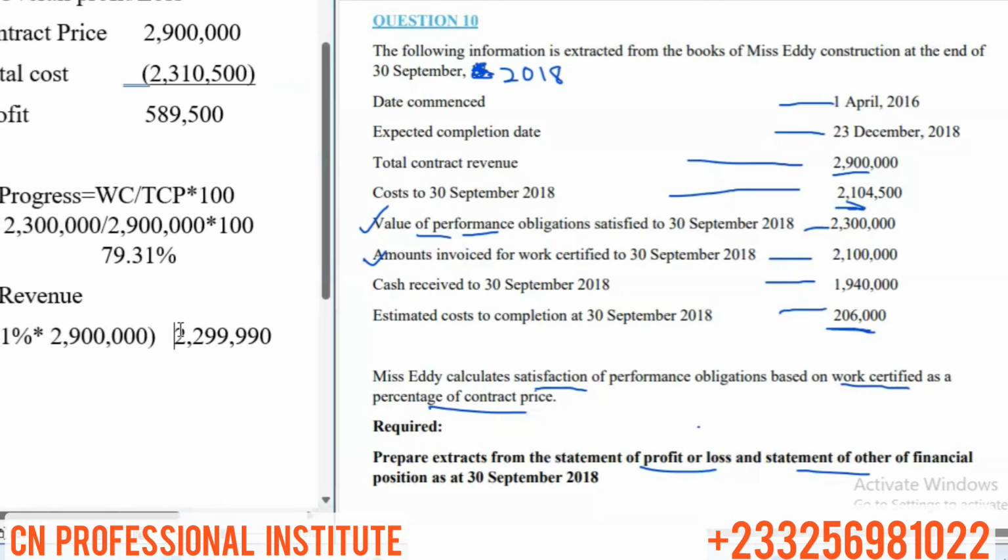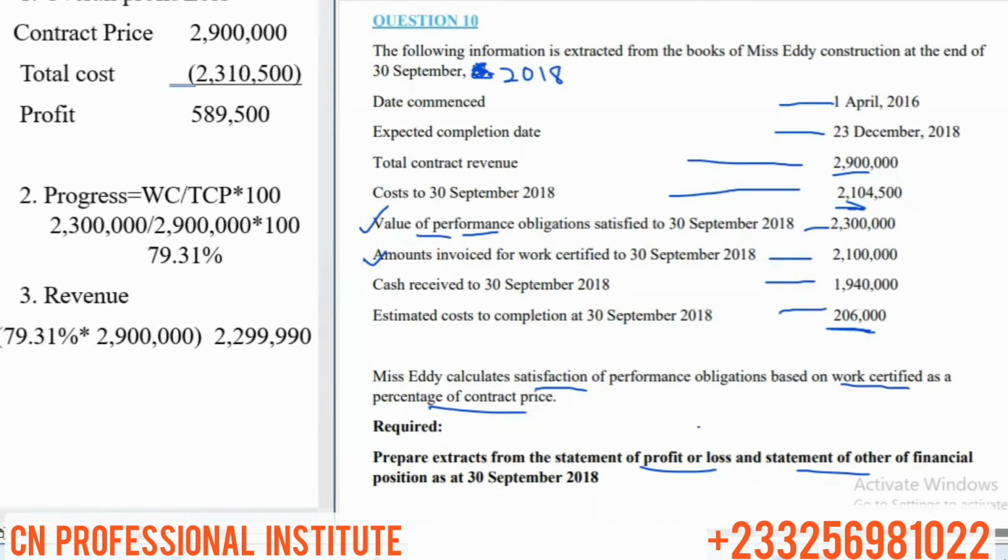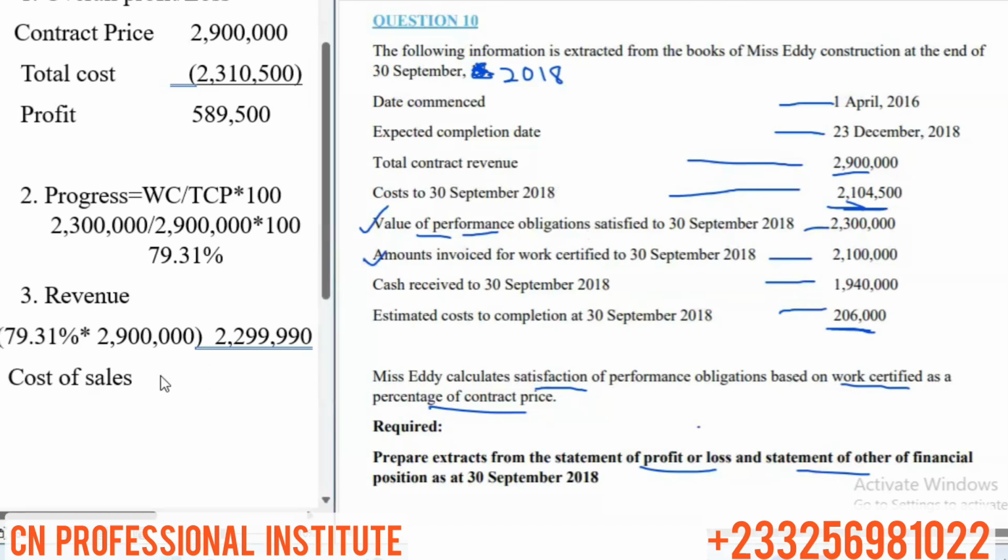So let me use this one here. So we have 2,299,990. Then our cost of sales. We said for our cost of sales, we use the cost to date. So if you go into the question, this is the cost to date, the 2,100,000.